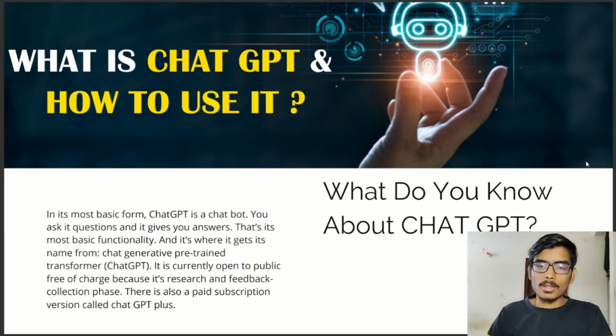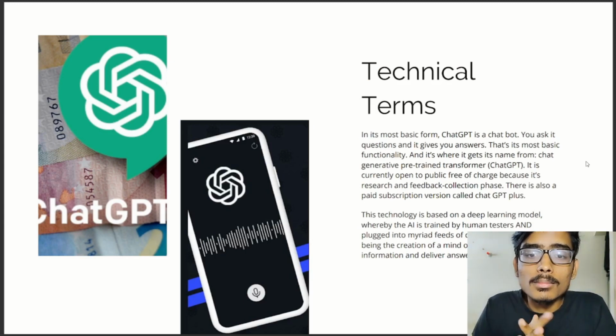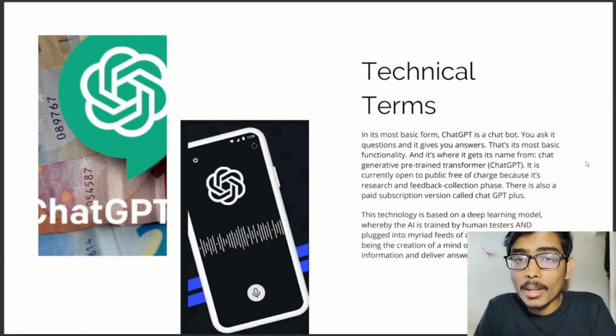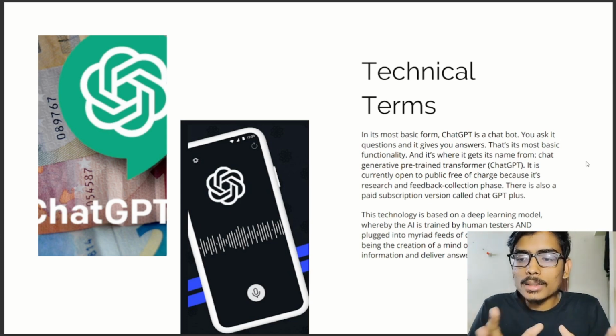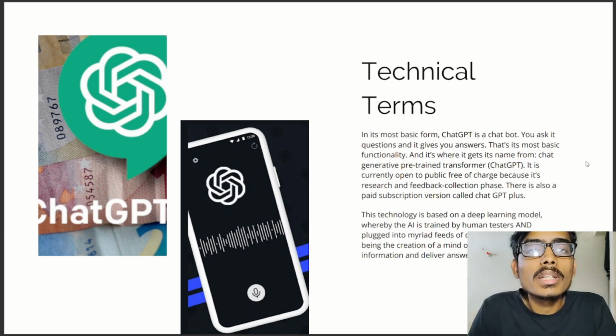Okay, so the next part is the technical terms. Some might be wondering what ChatGPT is and what the technicalities are. In its most basic form, ChatGPT is a chatbot. That's what I told you in the previous slide. You ask a question, it gives you an answer. That is the most basic thing, and everything is the same. This technology is completely based on a deep learning model. That is machine learning, and then it comes to deep learning.